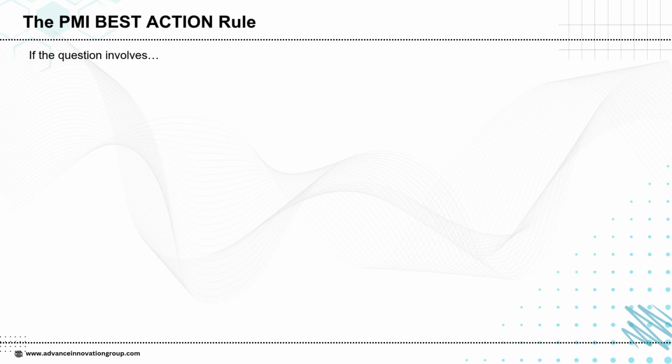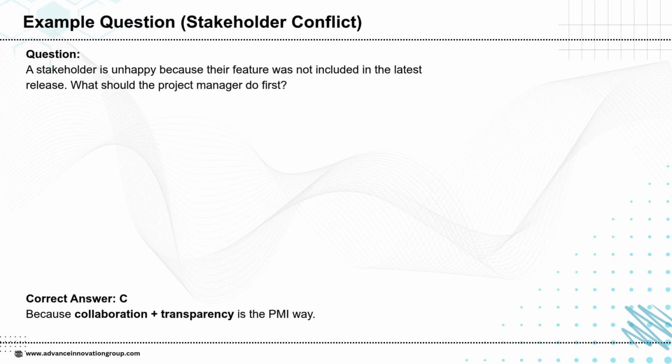New risk identified, add it to the risk register. Assign a risk owner, create a mitigation or response plan. This shows proactive project management. Team conflict, coach the team, encourage collaboration. Do not escalate unless necessary. PMI promotes servant leadership. Requirement unclear, go back to the product owner or customer for clarification. PMI expects confirmation before proceeding. So overall, always choose communication, process, prevention, and stakeholder alignment. This is an example of a stakeholder conflict question.